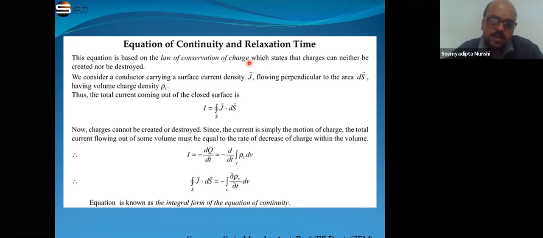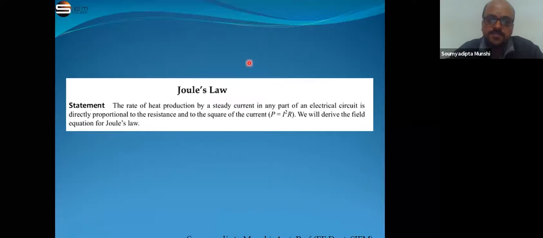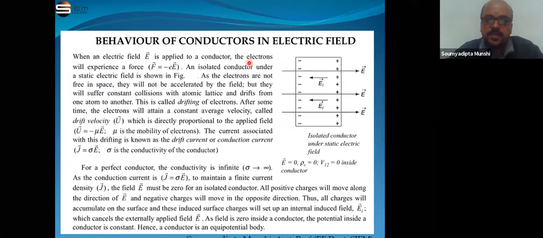In this electromagnetic field, I told you about the behavior of conductors in an electric field.